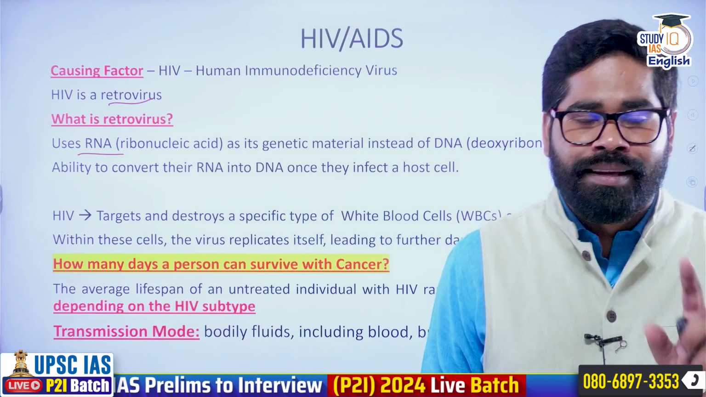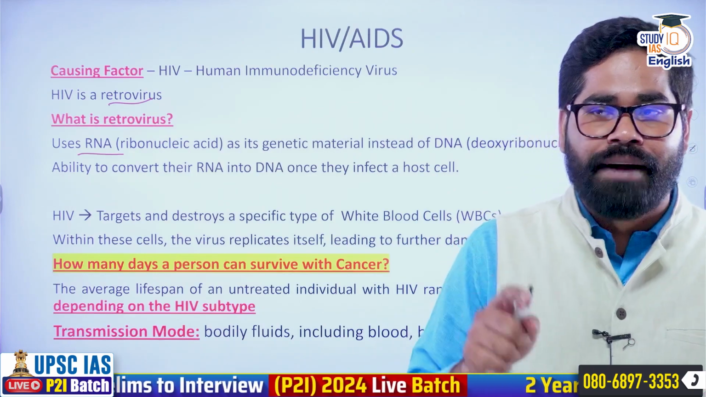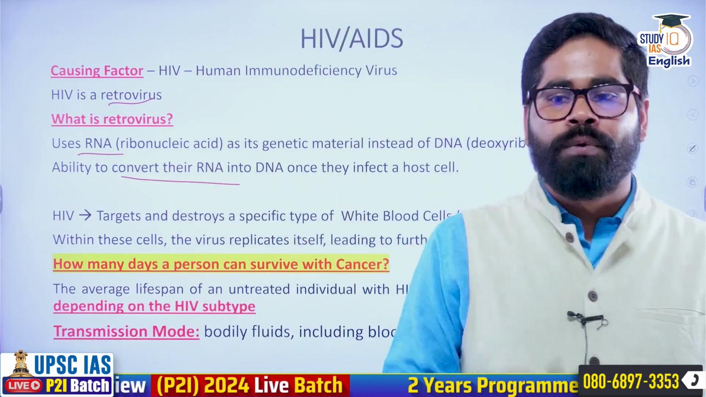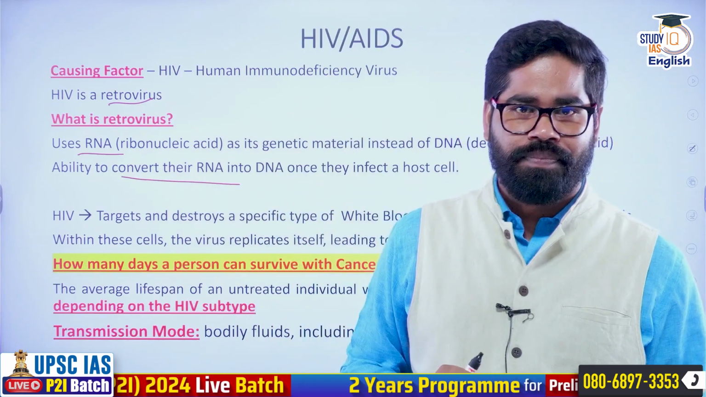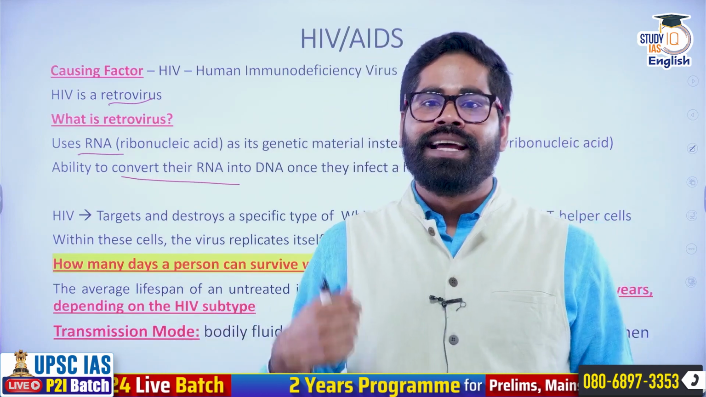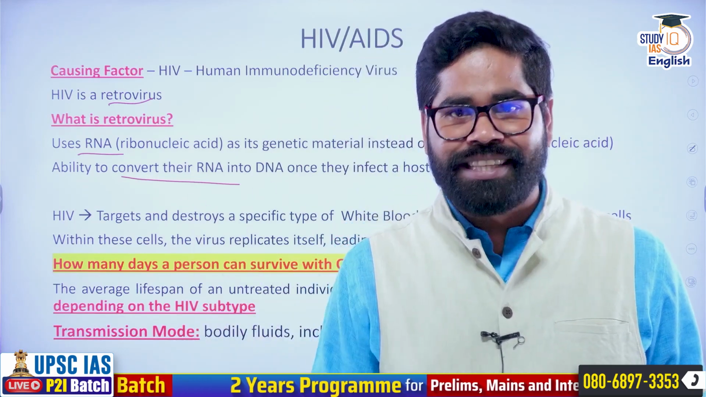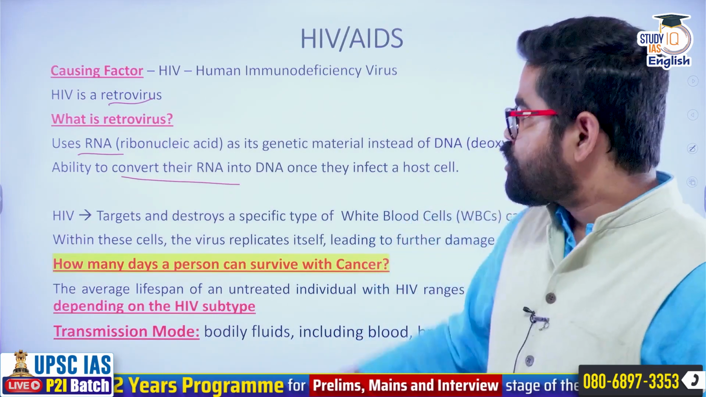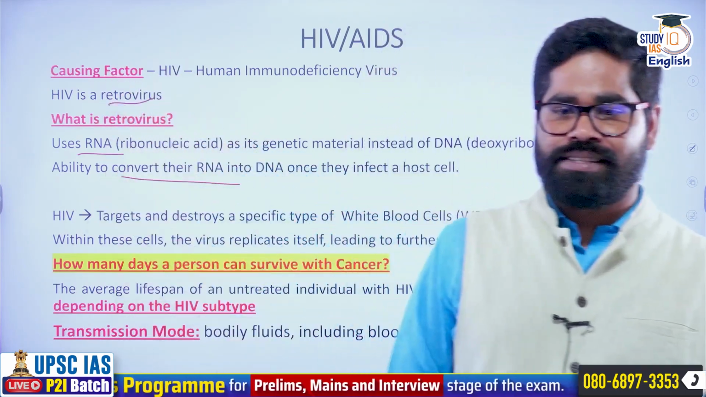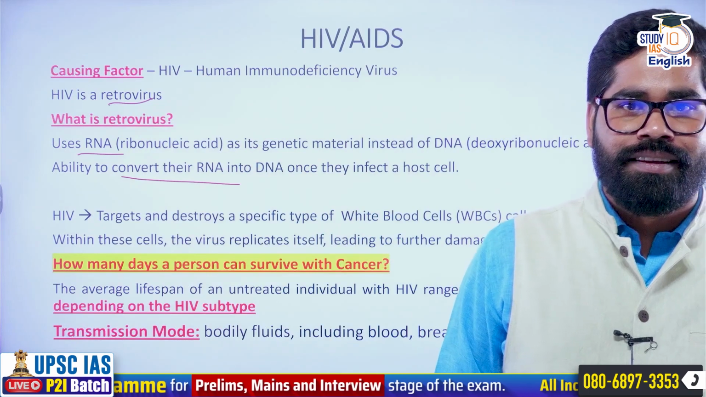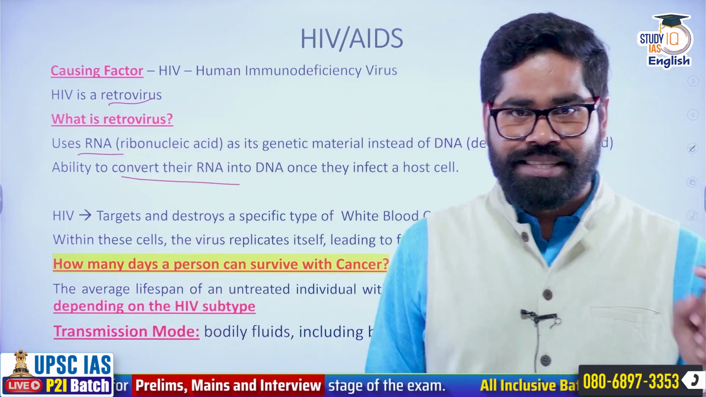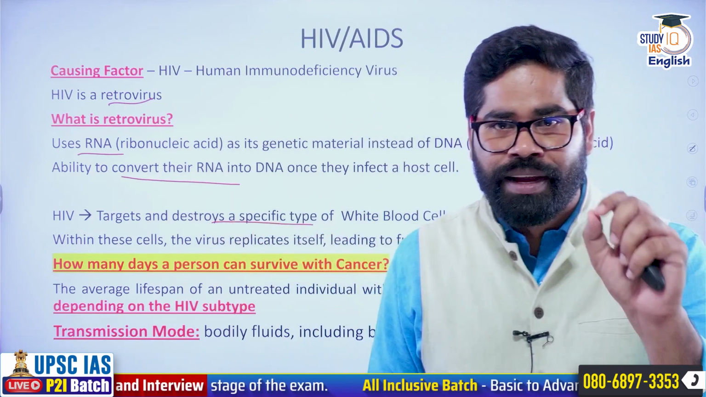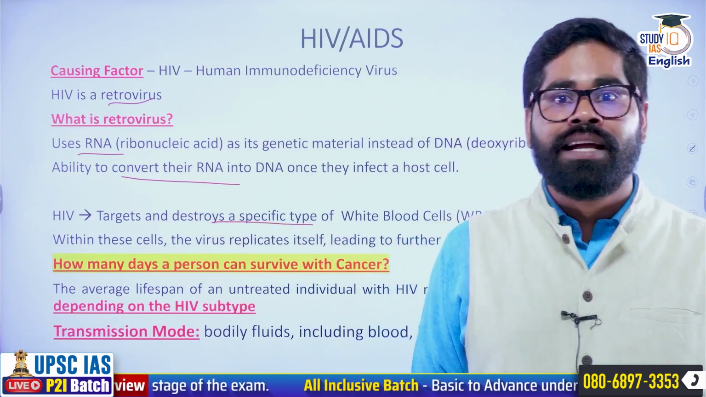And these retrovirus, they have the ability to convert their RNA into DNA once they infect a host cell. When they have entered into a cell, they have this ability to convert their RNA into DNA. Now, this human immune deficiency virus, what it does? Basically, when it enters inside our body, it targets and destroys a specific type of white blood cell, that is